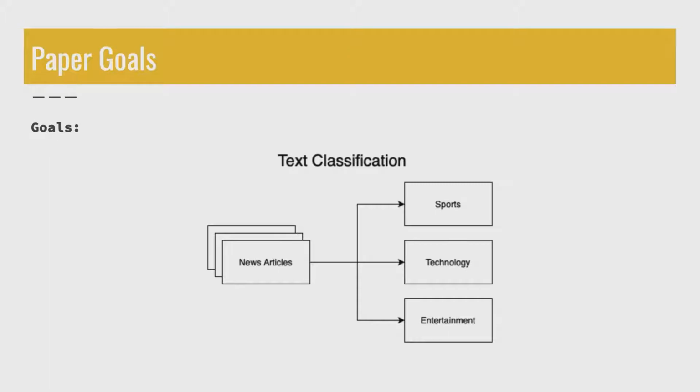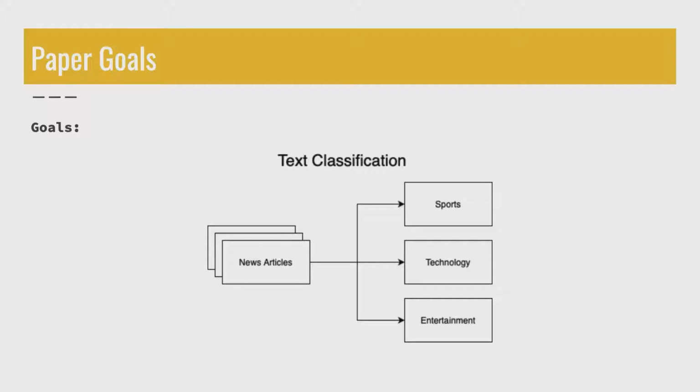The goal of this paper is text classification. Text classification is the task of assigning a set of predefined categories to natural language texts. An example involving text classification would be, given a set of news articles, is it possible to classify the genre or subject of each article? Genres include, but are not limited to, technology, sports, or entertainment.